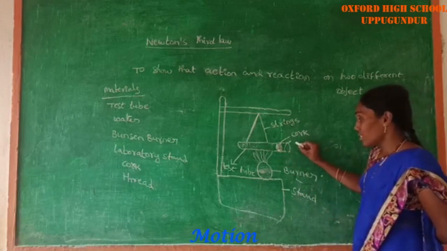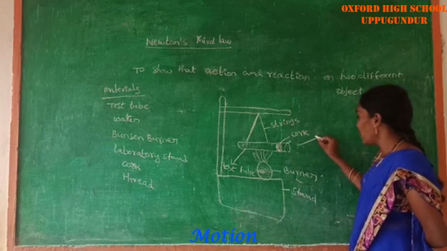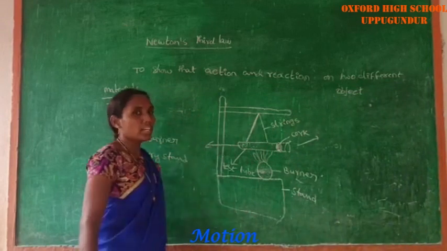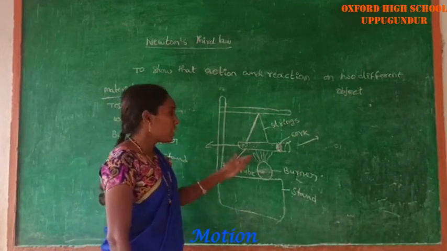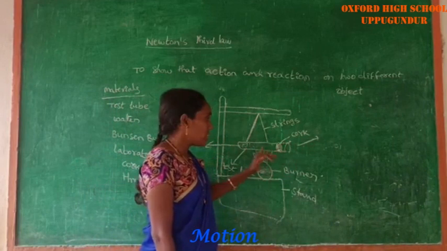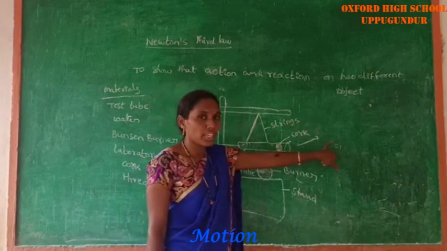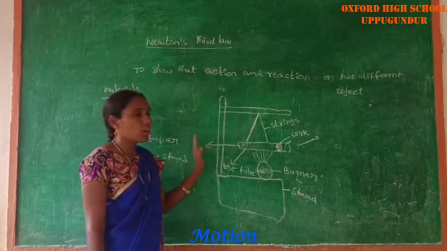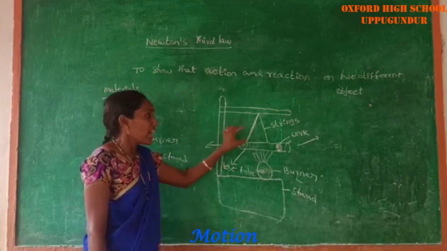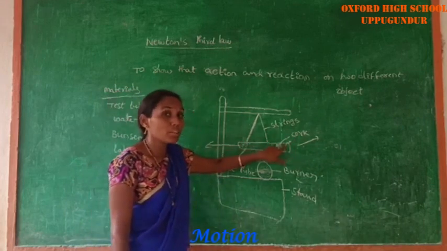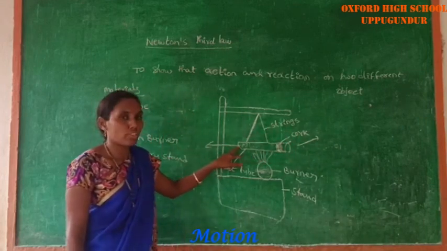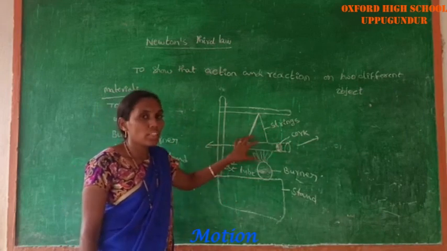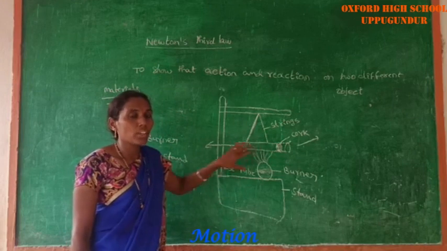When the rubber cork blows out and moves in one direction, at the same time the test tube moves in the opposite direction. That means the action force is acting on the rubber cork, but the reaction force is acting on the test tube. From this experiment, we can conclude that the action and reaction forces both act on two different objects.